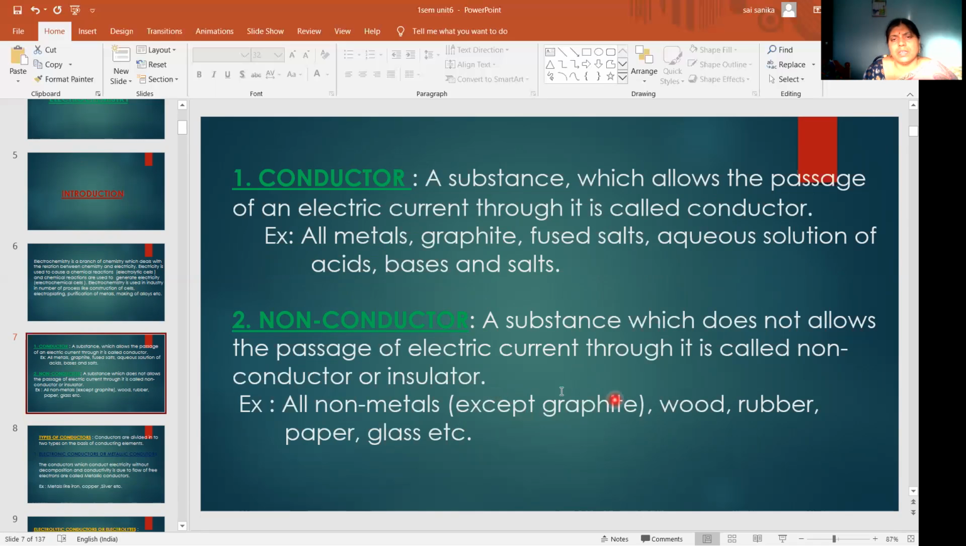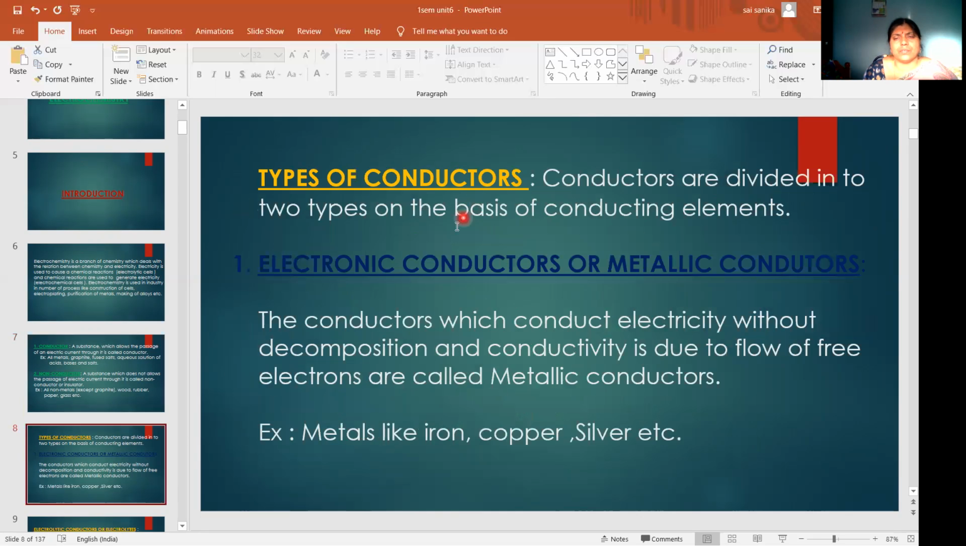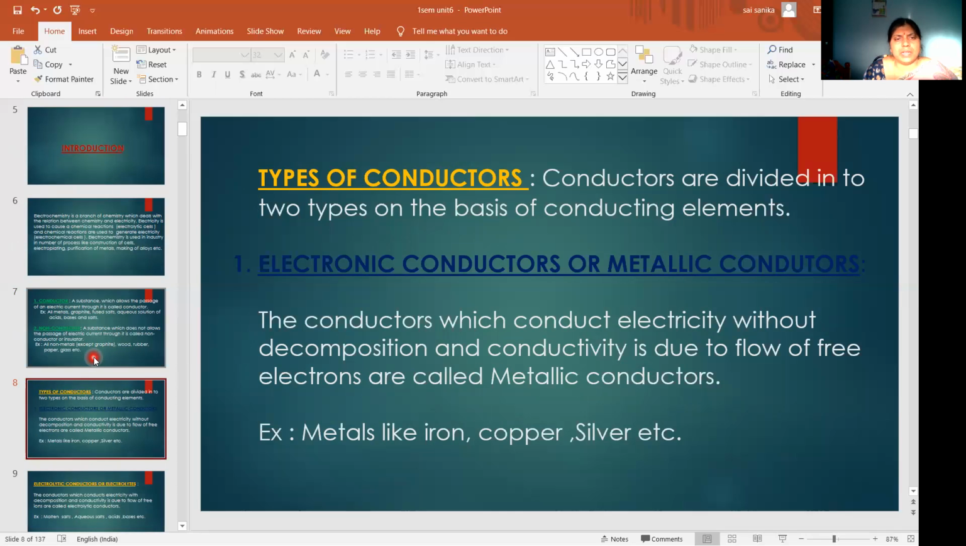Even though graphite is a non-metal, it will act as a conductor. Non-conductors include wood, rubber, paper, glass, etc. Then come to the types of conductors. These are of two types based on conducting elements: electronic conductors and electrolytic conductors. The conductors which conduct electricity without decomposition, where conductivity is due to flow of free electrons, are called metallic conductors. Example: all metals.